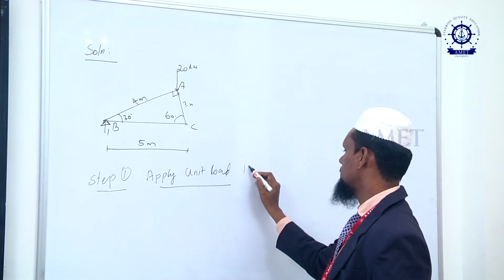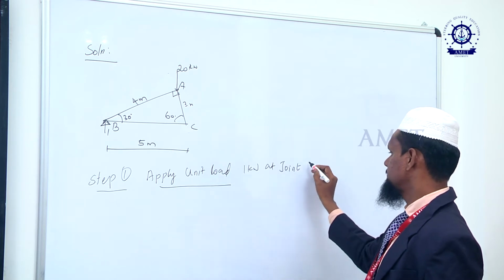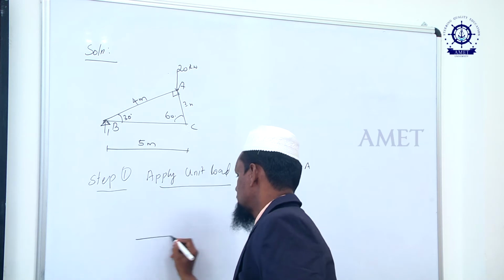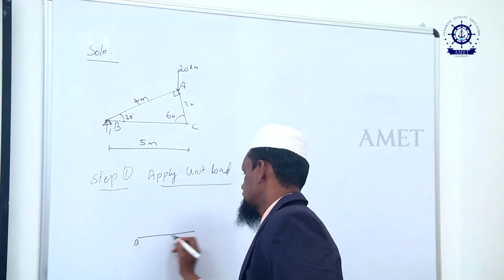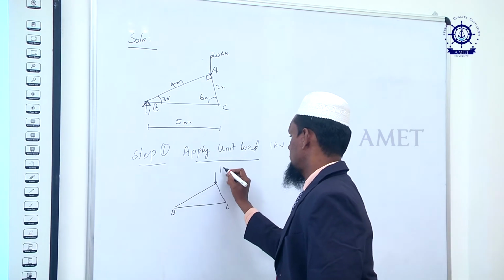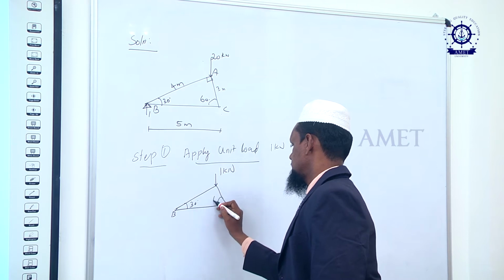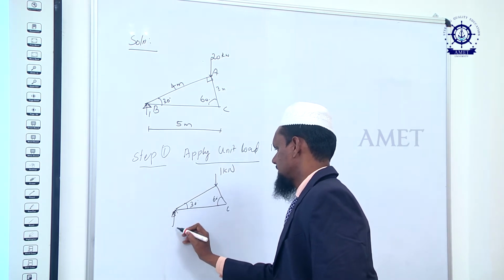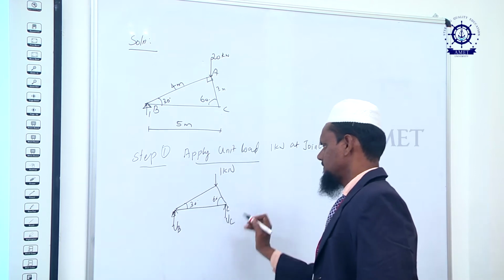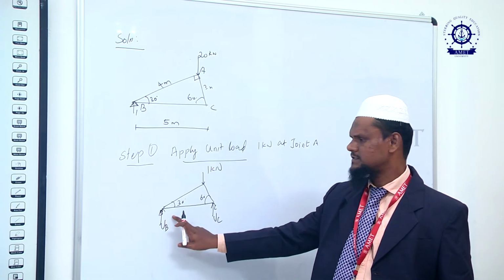Apply a unit load of 1 kilonewton at joint A, with angles 30 and 60 on the free body B, C. Because of that, there are vertical virtual reactions at the supports.